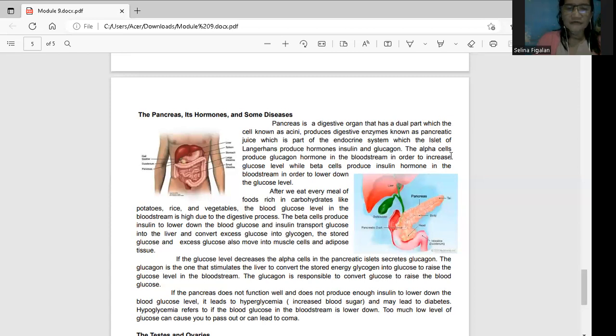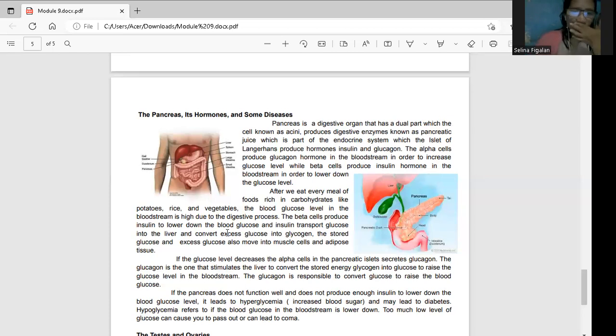After we eat every meal of foods, so for example, rich in carbohydrates, so for example, the potatoes, the rice, the vegetables, you notice class, the vegetables are part of the sugar, carbohydrates, but they are under the complex carbohydrates. Matagal silang tunawin sa ating katawan, but they are non-fat. Hindi kagaya ng potatoes with under the simple carbohydrates, which means mabilis siyang tunawin sa ating katawan. That is the reason why ang mga simple carbohydrates nagkukos ng pagtaas ng level ng ating sugar level. Why? Kasi mabilis silang i-digest. Unlike the vegetables, matagal siyang tunawin at matagal kang gutumin.